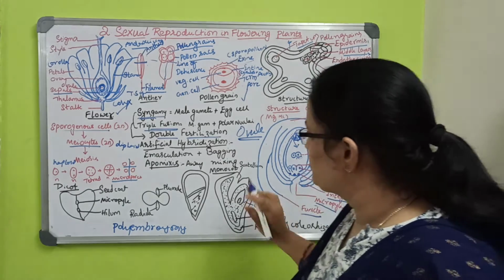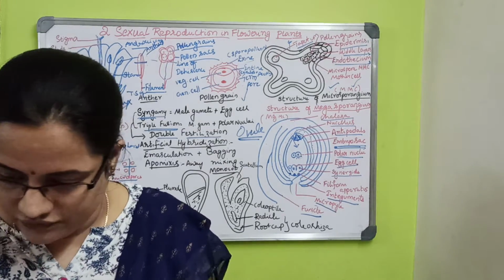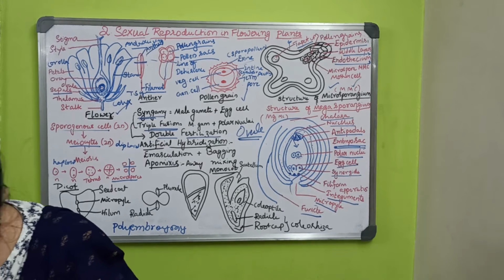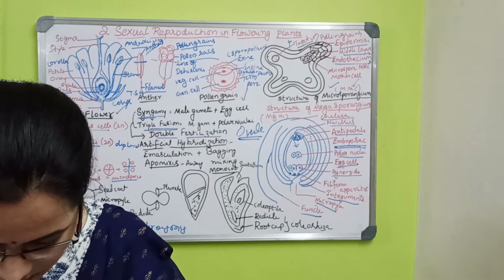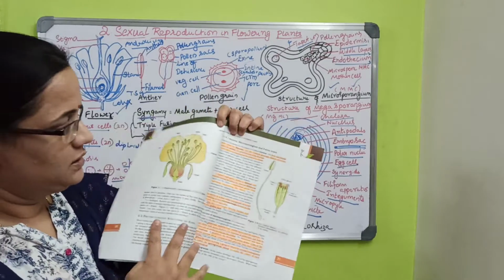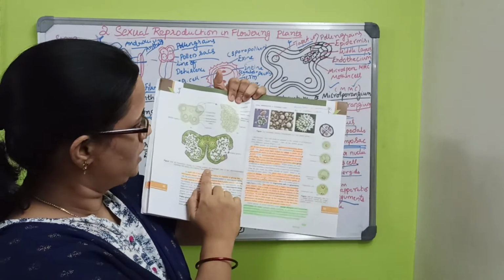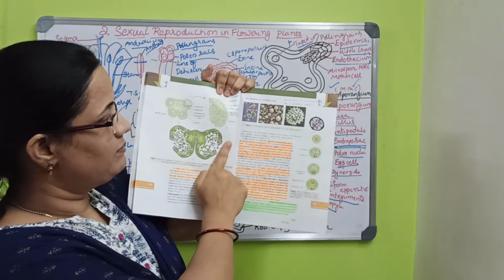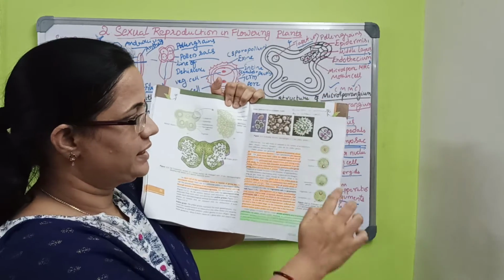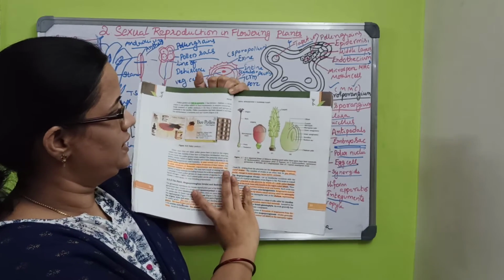There are different structures in your textbook which you have to observe. Before going to those, see the structure of these and learn carefully. Observe how the microsporogenesis happens and pollen grains enter the plant, and there are different kinds of pollen grains with cytoplasm.